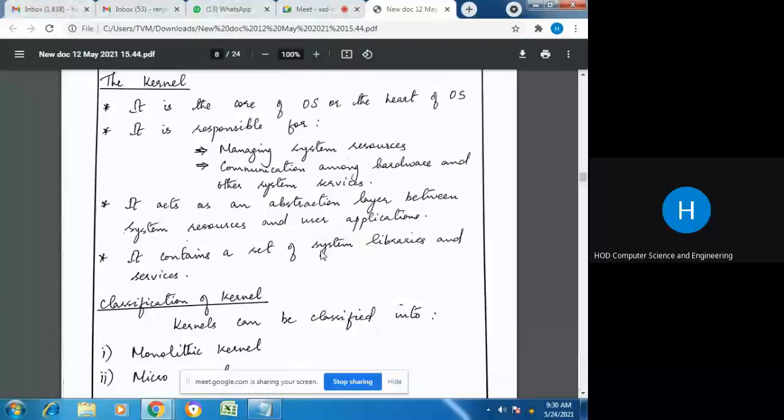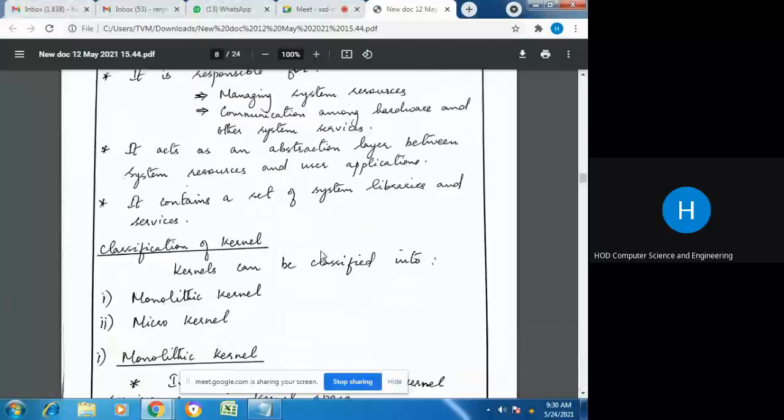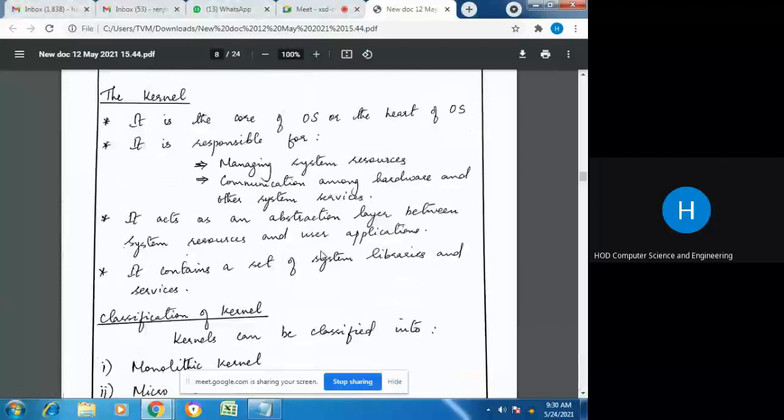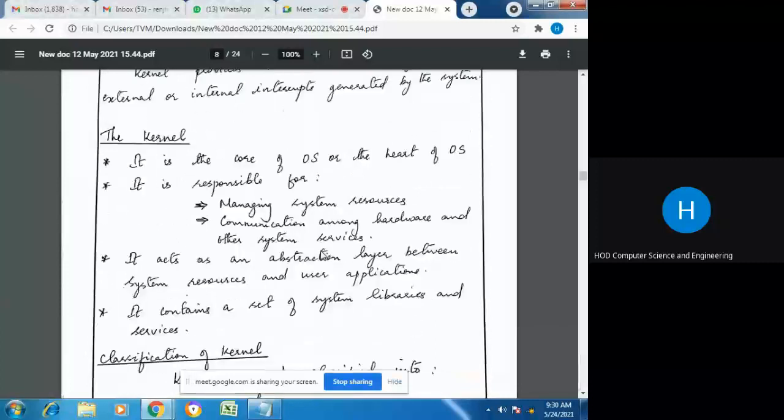Classification of kernel. What is a kernel? And what are the different types of kernel? As I said earlier, the kernel is the core of the operating system. It has all the services that run in supervisor mode, and it controls all the system resources. So the kernel is the core of the OS, or we can call it the heart of the operating system. There are important functions of the operating system without which the system will never work.